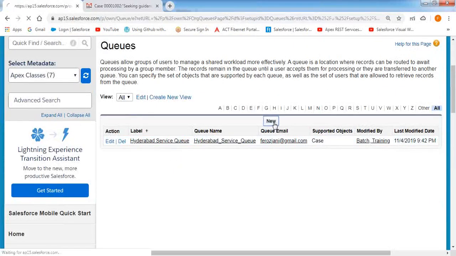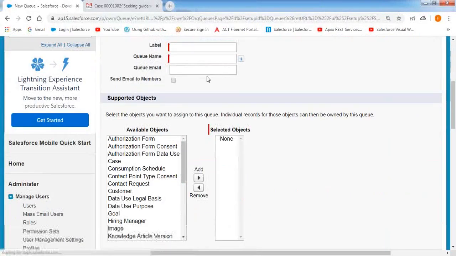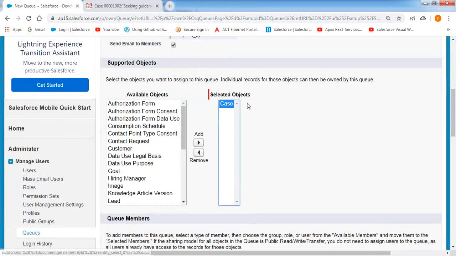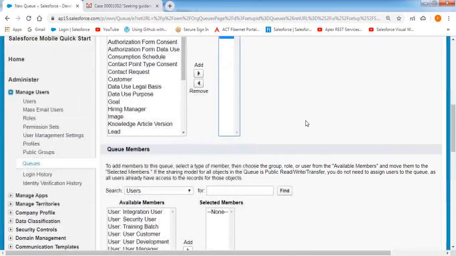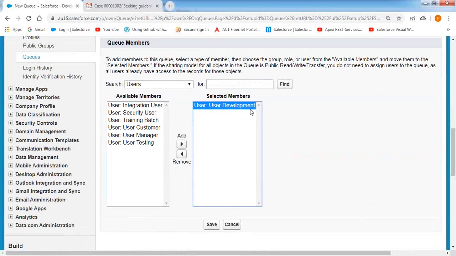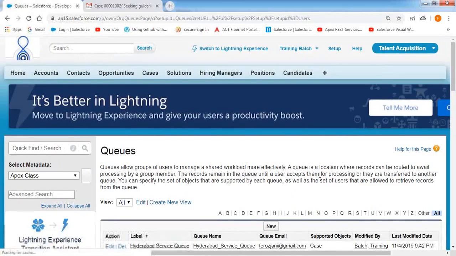I'm creating the 3 queues right now. Click on the new button. I'm naming it tier 1 service queue. I'm giving my email ID as the queue email ID because I want to send the email notification to the queue members. I'm using the case object as the queue supporting object. I'm using the development user as a queue member. Now click on save. Now the first queue is ready.